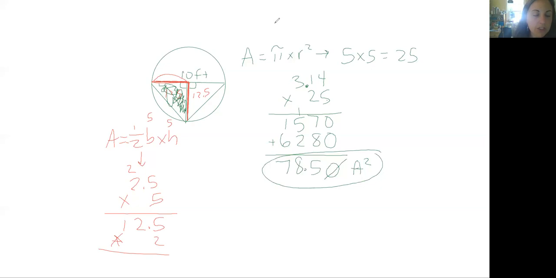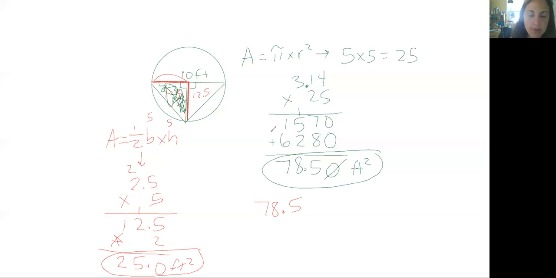Multiply by 2. 2 times 5 is 10. 2 times 2 is 4, plus 1 more is 5. 2 times 1 is 2. Move your decimal one place over, and this is 25 feet squared. All right. So we have the area of the whole circle, which is 78.5 feet squared. We have the area of both triangles put together, which is 25 feet squared. And so we need to subtract the two of those to figure out what the red section area would be.